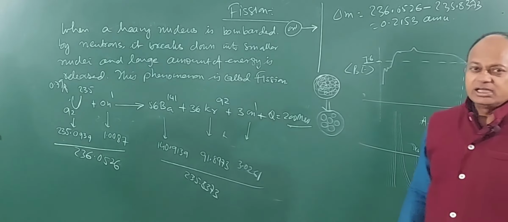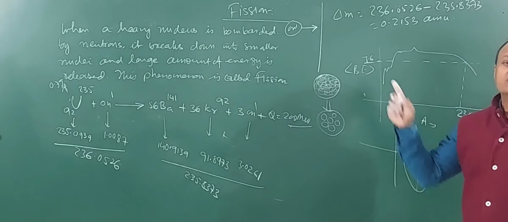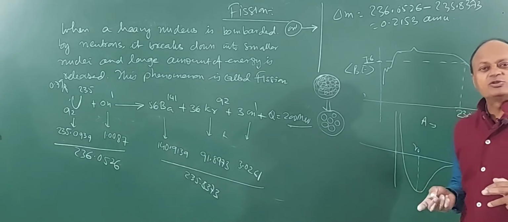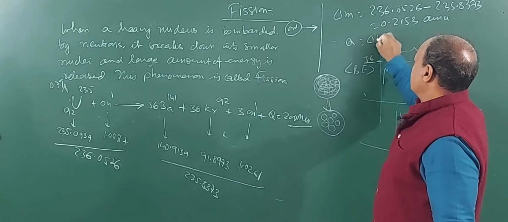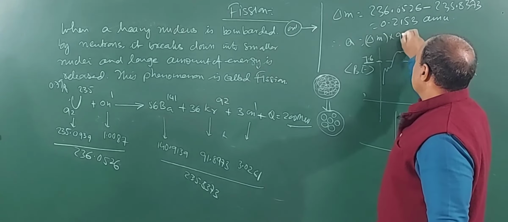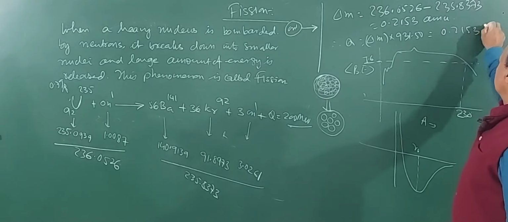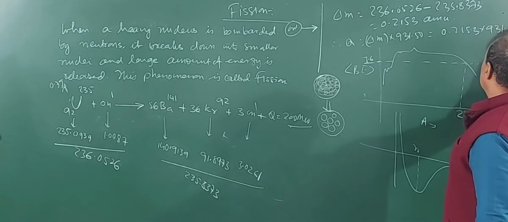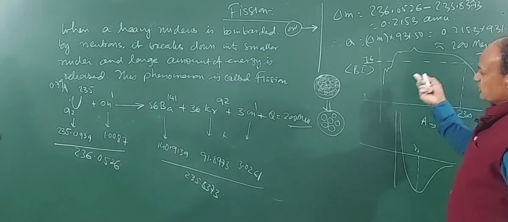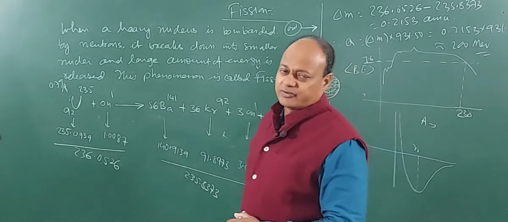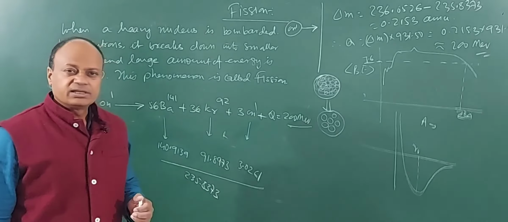So, that means in this fission reaction, this much mass defect has taken place. So, where is this mass going? It is being converted into energy. So, what will be the Q factor? Delta m into 931.50, that is 0.2153 into 931.50, and this will be nearly 200 million electron volts. So, you can clearly see that a very large amount of energy is released in this nuclear fission reaction.